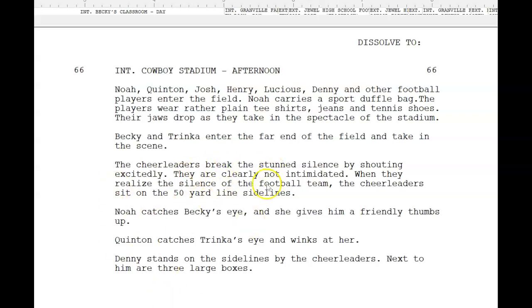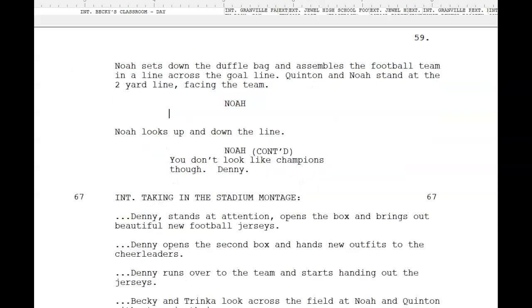So this is why I have them described here, and I don't need to really look up anything for the cheerleaders because I just know that they're cheering and that they are always enthusiastic. They are never daunted by anything. And Denny stands by the cheerleaders, and next to him are three large boxes. Obviously, I'm going to include something that's important right there. Now I've got the team there in Cowboy Stadium. They've just arrived, and they are taking in the stadium and all that it is.